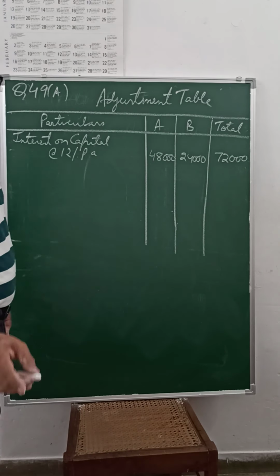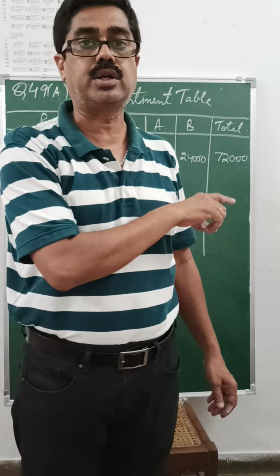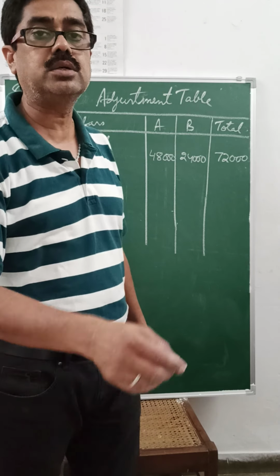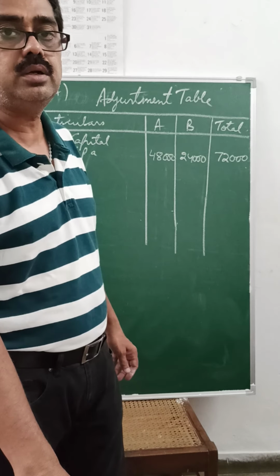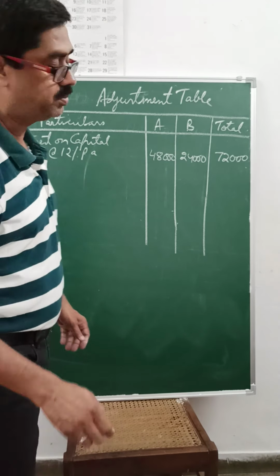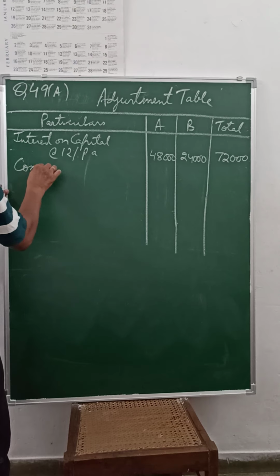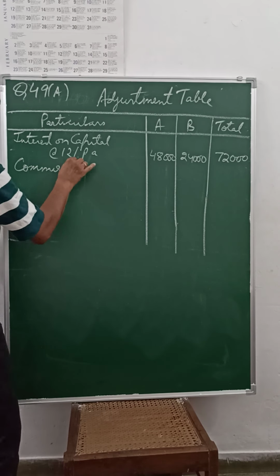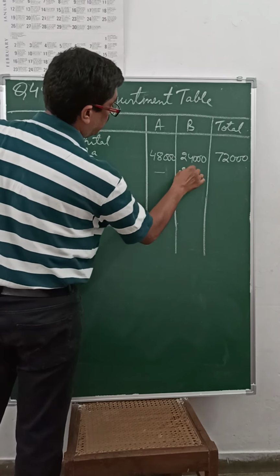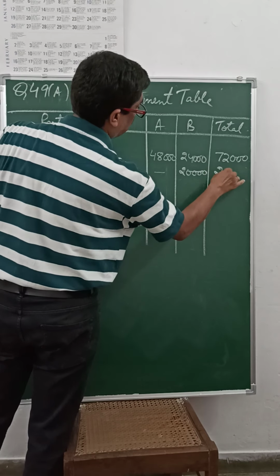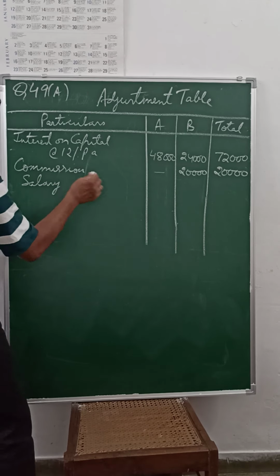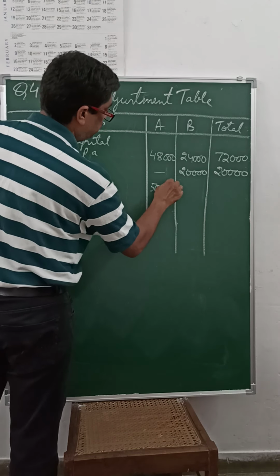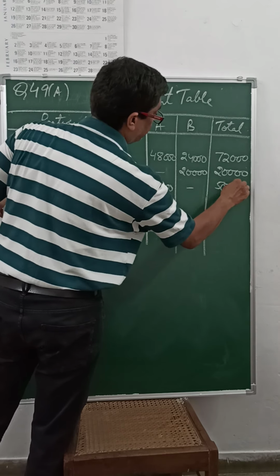Then we have interest on drawings. Interest on drawings is debited to capital accounts, so it will be deducted. Later on, we will take all the credit items which are credited to capital account, like interest on capital, commission and salary, so they will be added up. Next is commission: nothing to A, 20,000 to B, total also 20,000. Then we have salary to A 50,000, which is per annum, total also coming 50,000.